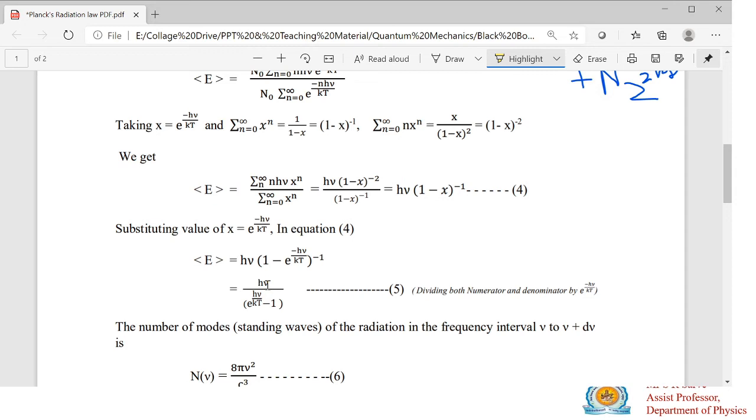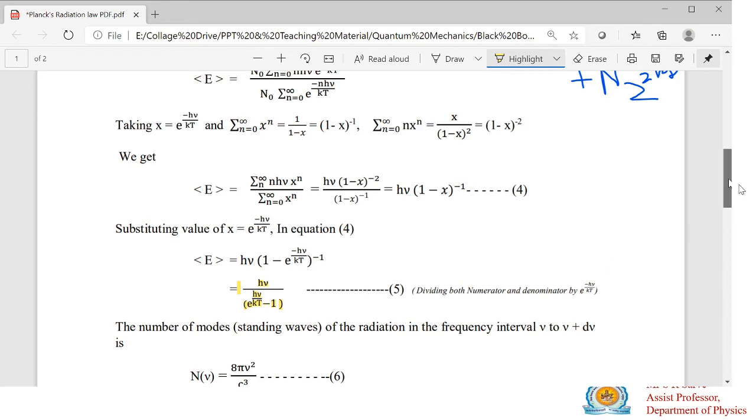This equation will be the ratio of h mu divided by e raised to the power h mu divided by kT, minus 1. So this is an expression for your average energy, so that is important. So what is the expression for your average energy? h mu divided by e raised to the power h mu divided by kT minus 1. You can easily do all this by writing on a copy and doing as I said in this video. You will get this equation.